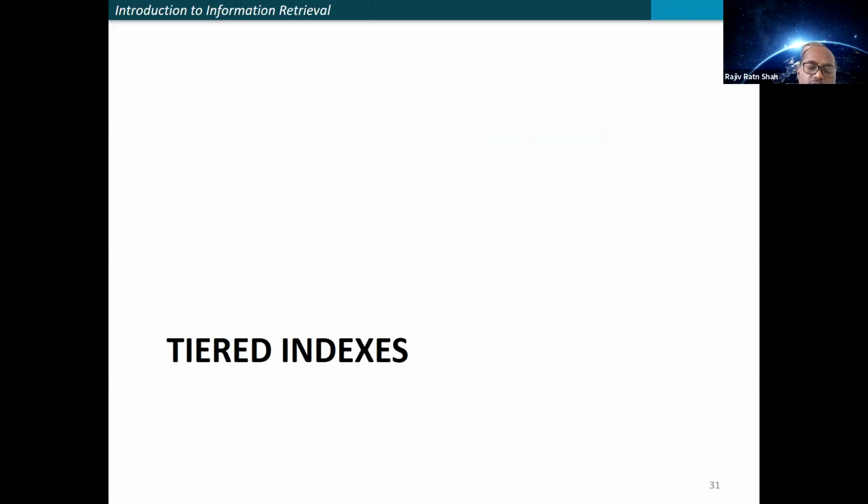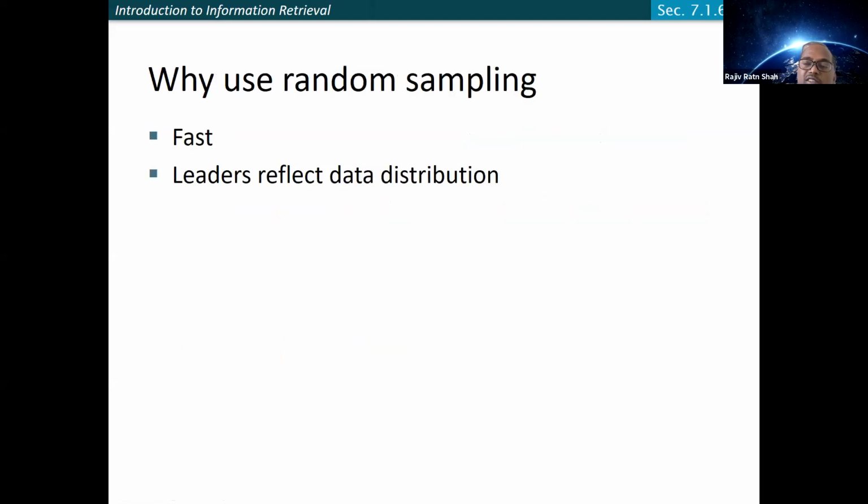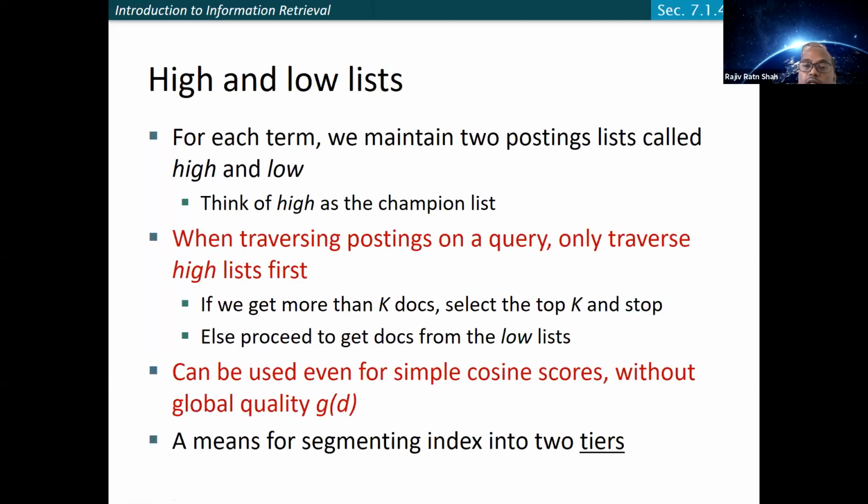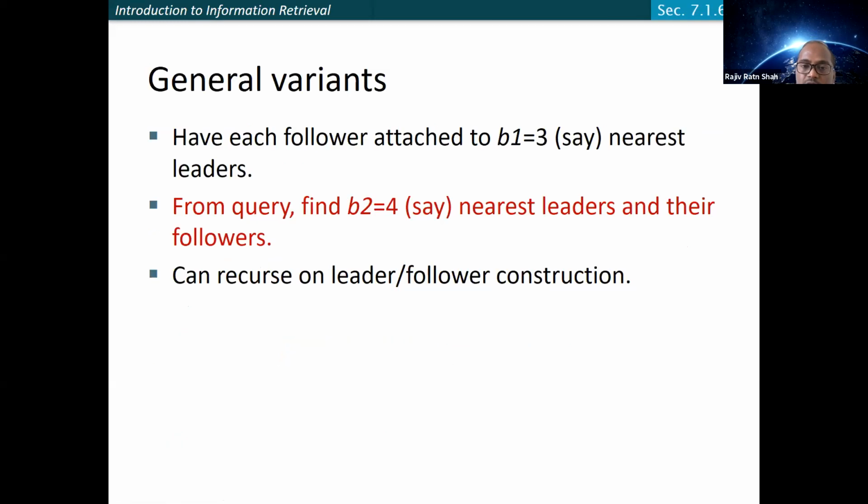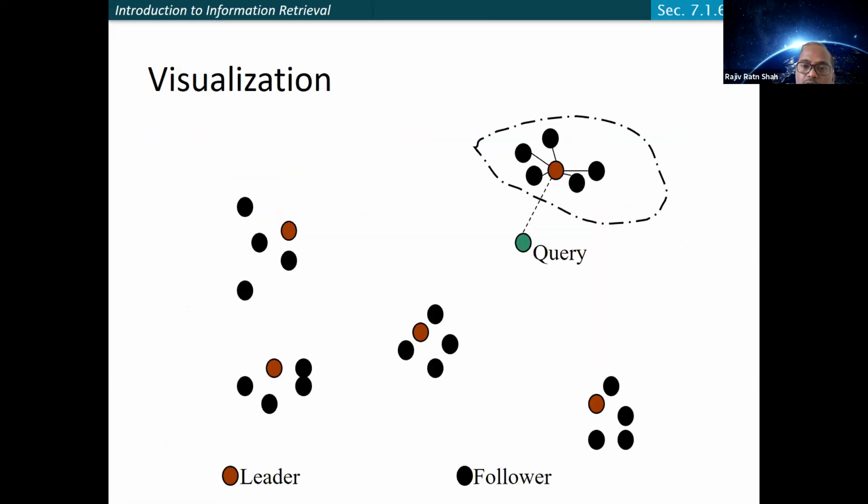Another thing you can think of is tiered indexes. Recall the example where we generated the contender set, with this leader and its followers.